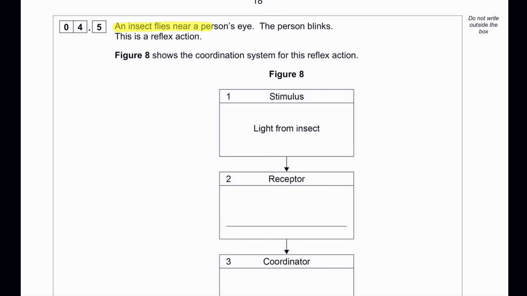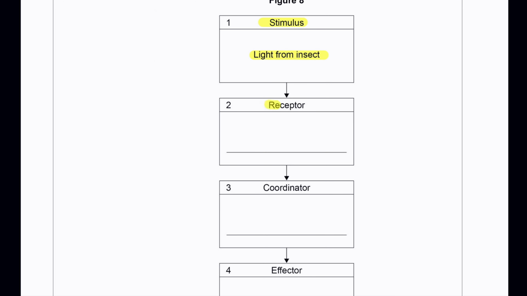An insect flies near a person's eye. The person blinks. This is a reflex action. Figure shows the coordination system for the reflex action. The stimulus is the light from the insect. Now we have to talk about the receptor. In this case, the receptor will be rods and cone cells. So we can say rods/cones. Other accepted answers are fovea and also retina.